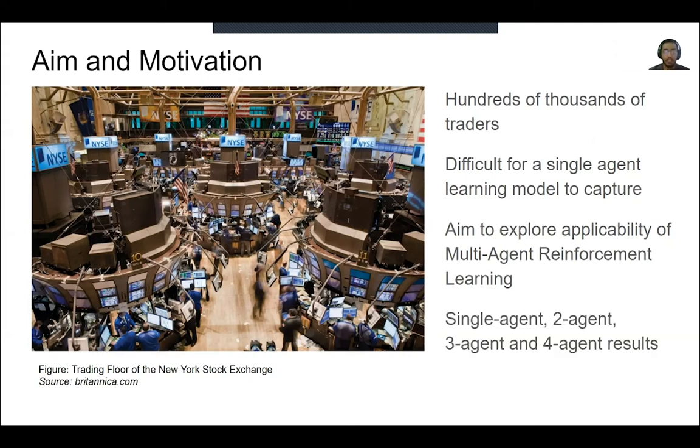Specifically, we aim to explore the applicability of multi-agent reinforcement learning by implementing single-agent, two-agent, three-agent, and four-agent deep deterministic policy gradient variants and compare results across standardized metrics.